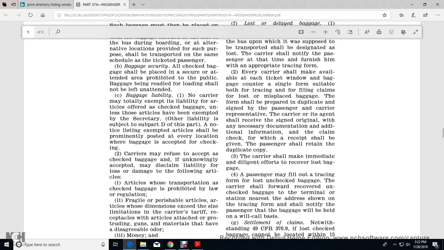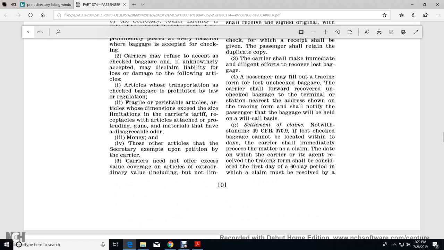The form shall be prepared in duplicate, signed by the passenger and the representative of the carrier or agent. Upon receipt of the signed original with all necessary documentation and additional information on the claim, the check receipt shall be given, and the passenger shall retain the duplicate copy. The carrier shall make an immediate, diligent effort after receipt of the lost baggage. The passenger may file the tracing form for unchecked baggage. The carrier shall forward recovered unchecked baggage to the terminal or station nearest the address shown on the tracing form and shall notify the passenger; baggage shall be held on a will-call basis.